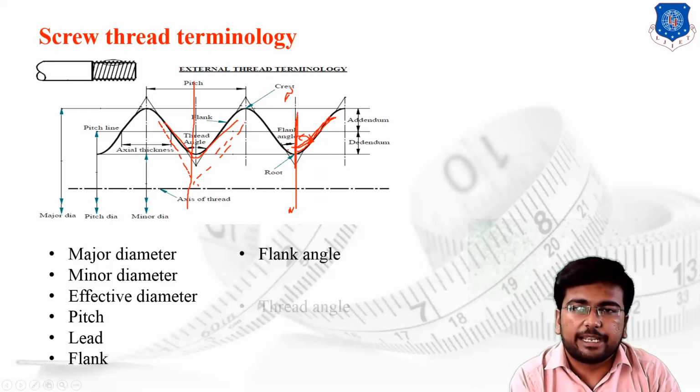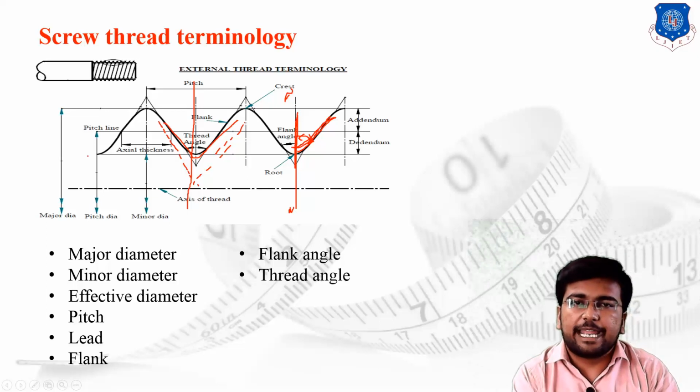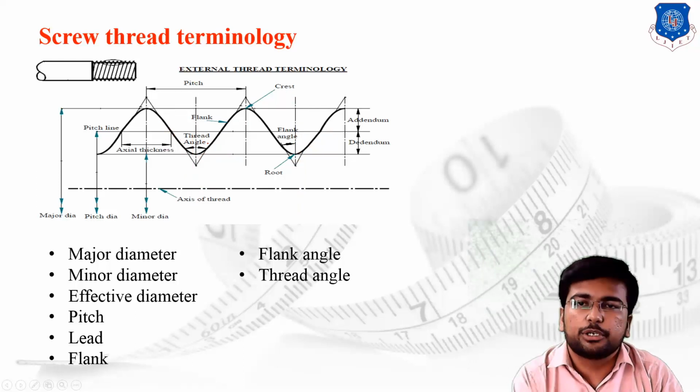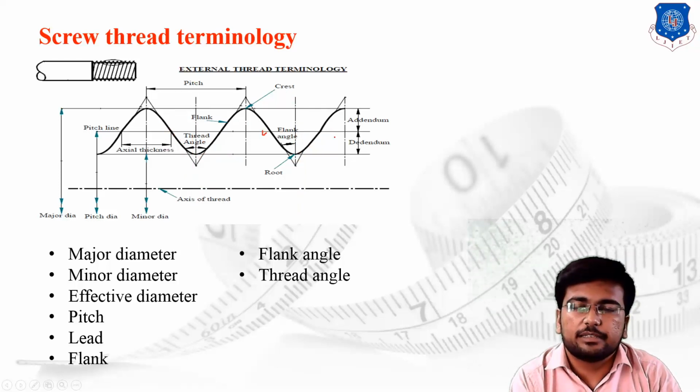Whereas the thread angle is the angle between the two consecutive flanks. This is the first flank and this is the consecutive second flank. The angle between the two consecutive flanks is known as the thread angle.